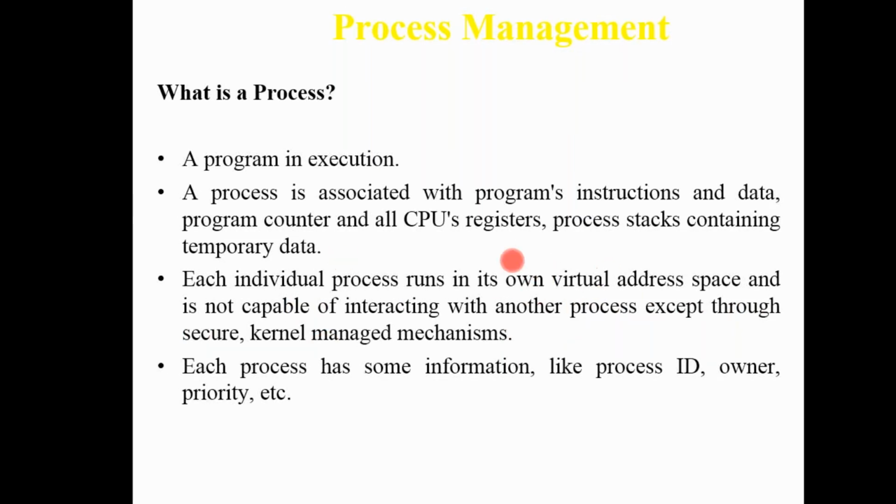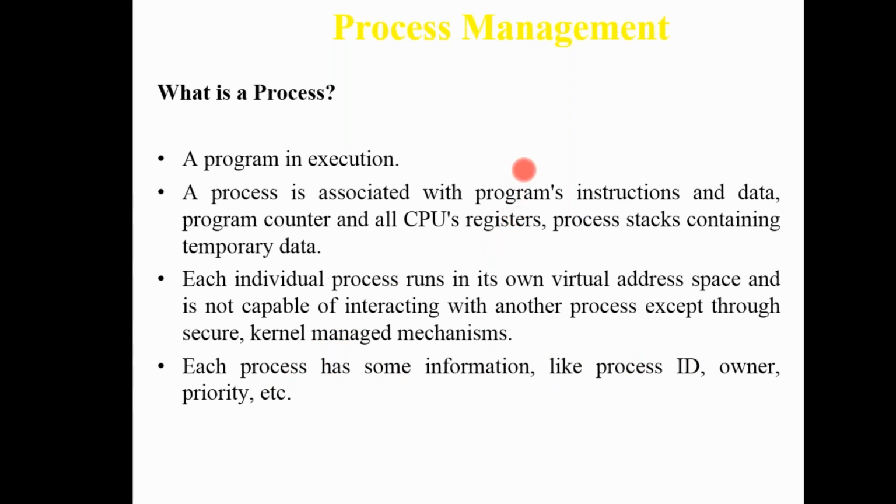So every process, every PID, every child process or parent process has its own virtual address space. Each process has some information. I already told you the process ID, the owner, the priorities, the permission rights, the pointers. This is all the metadata about your processes, the information present for the process to start and to end.